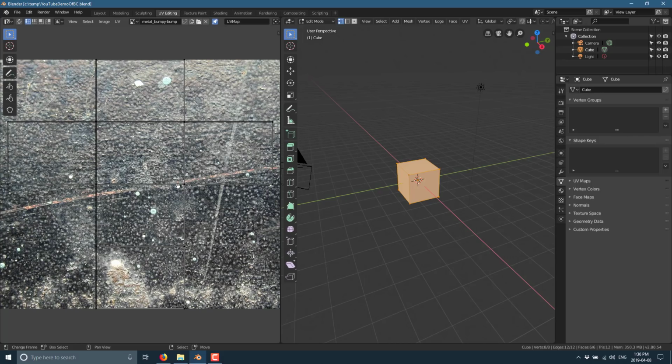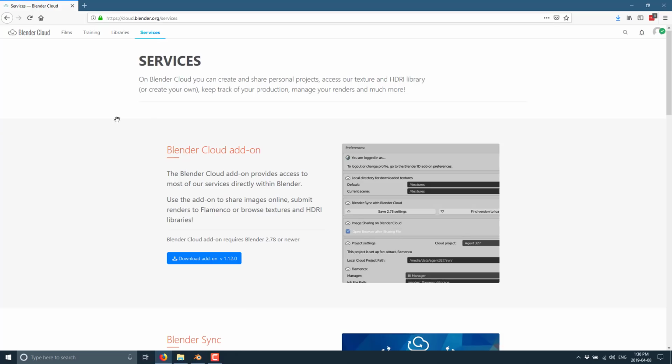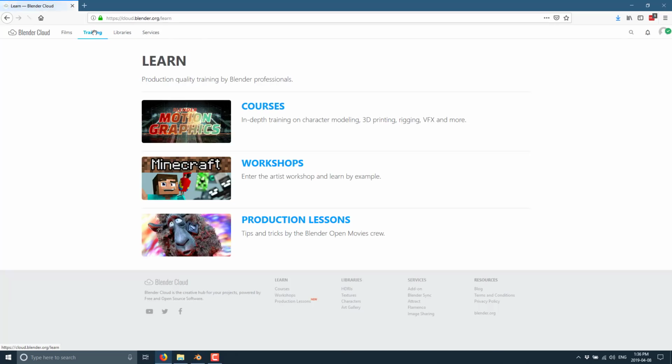But as you saw, as we were flipping through Blender Cloud, there is a huge wealth of training opportunities here. Like I said, there's that 1,500 plus textures in there, access to all of the production behind all of their films that have been created over the last decade. And in those, again, you have a bunch of training there as well. Huge HDRI and texture library there. It's an impressive bundle for $10 a month.